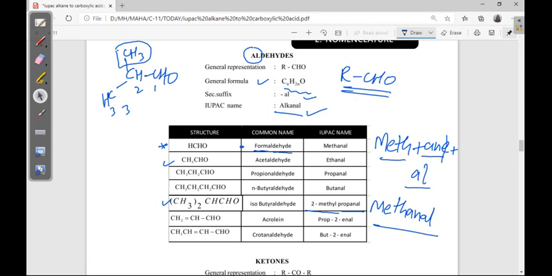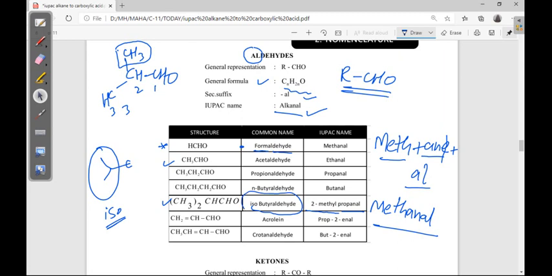Okay, like this. Suppose in the common name the structure looks Y-shaped. In the last classes we discussed that this group is the iso group. Total carbons are 4 including this carbon. So iso, 1, 2, 3, 4: isobutyraldehyde.